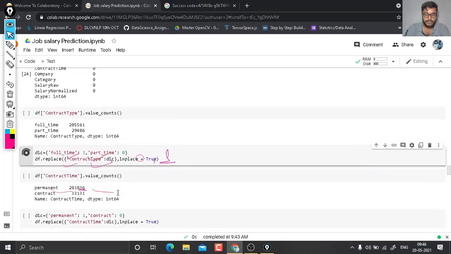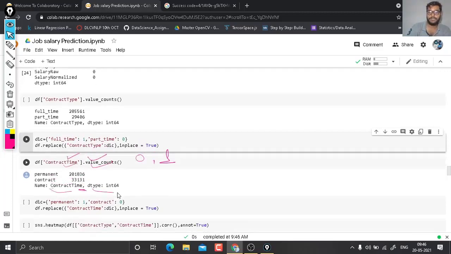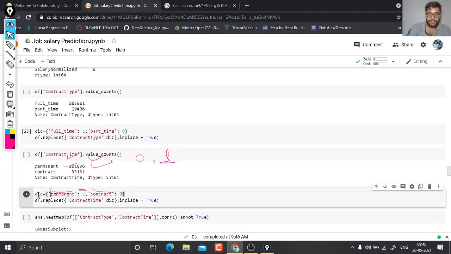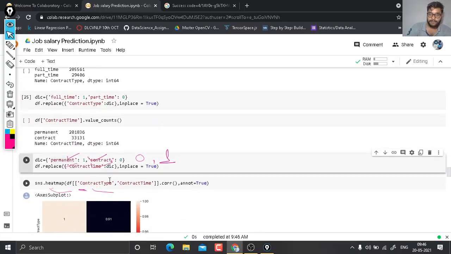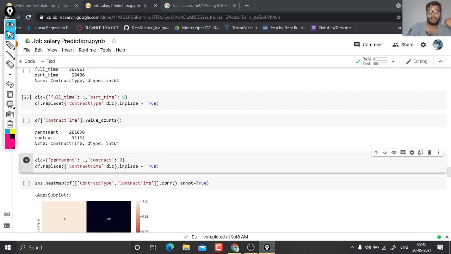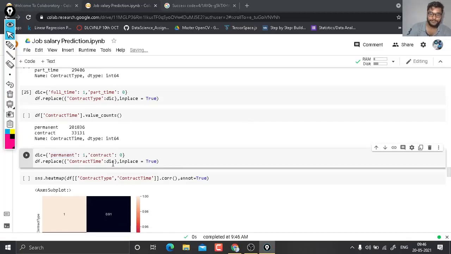So in our data set, if it finds contract type equal to full time, then it is 1. If part time, then it is 0. Similar to that here also, in the previous step we used contract type and here it is contract time. If the contract time is permanent, then 1. If contract, then it is 0.